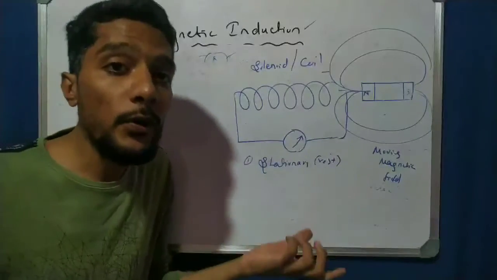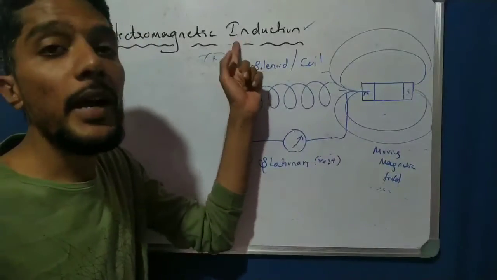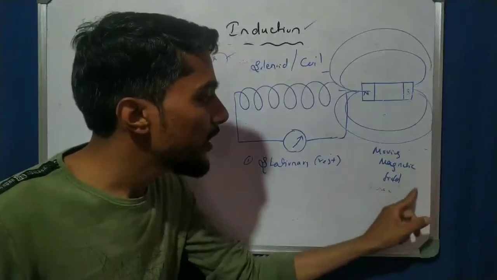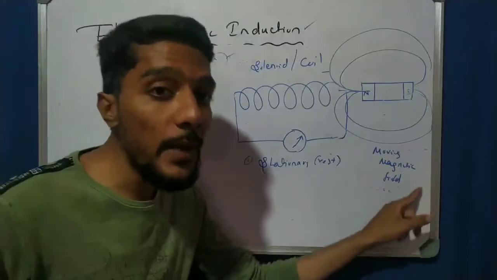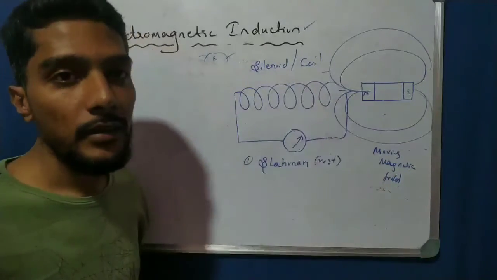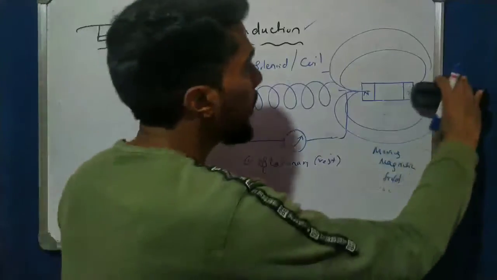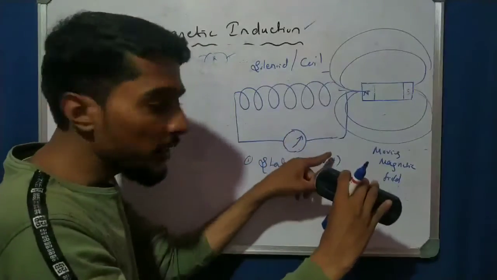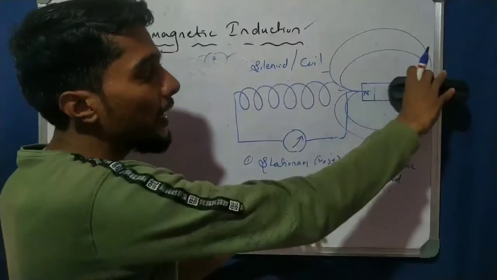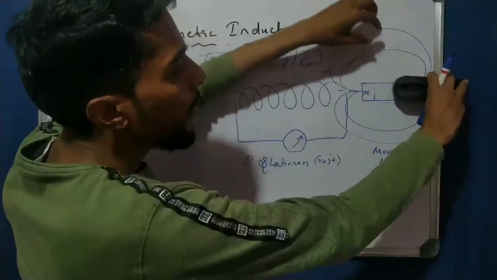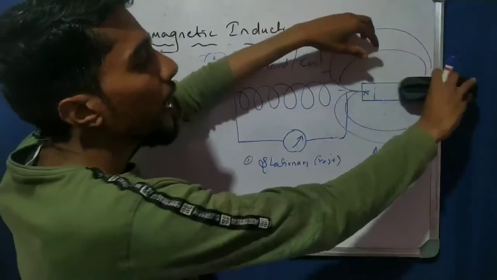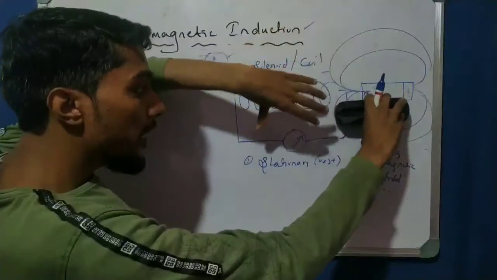So how is current produced? As per Michael Faraday's electromagnetic induction, a changing, moving magnetic field can produce current. When it is brought near the coil, there is deflection, and then it comes to 0. So a moving field can produce current.